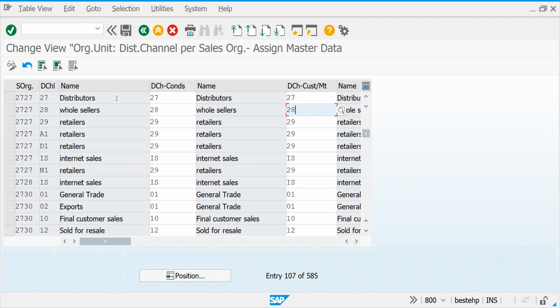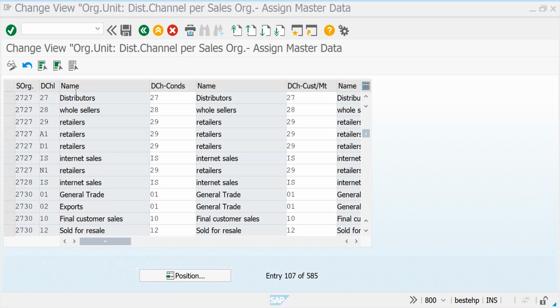So here you may have a doubt: what is a common distribution channel and common division? It is simple. With the sales area, the sales organization and distribution channel, you can create a distributor. In a similar way, one second, it got disconnected.